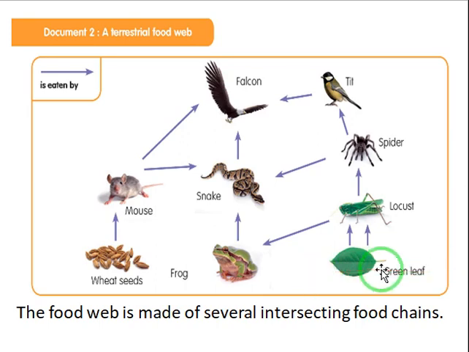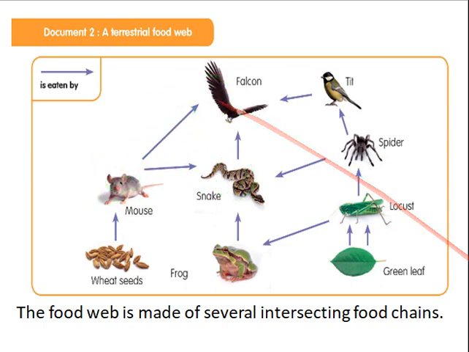In this food web, I have green leaf and wheat seeds. These are two producers. So let's follow the arrow. The wheat seeds here can be eaten by the mouse, and the mouse is eaten by the snake, or it is eaten by the falcon.